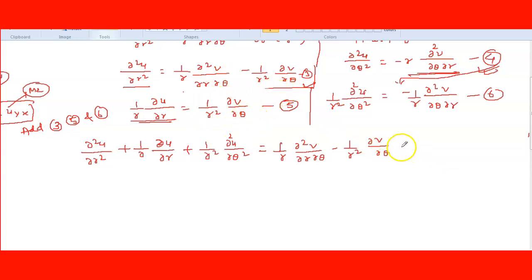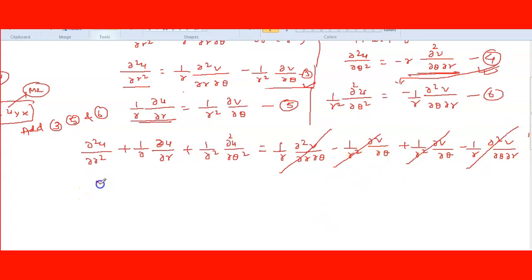Fifth, plus 1 upon r square del v del theta, and this one right hand side is 1 minus r del square of v del theta del r. Any doubt in this? See here, you can check this one and this one get cancelled, and this also gets cancelled here.